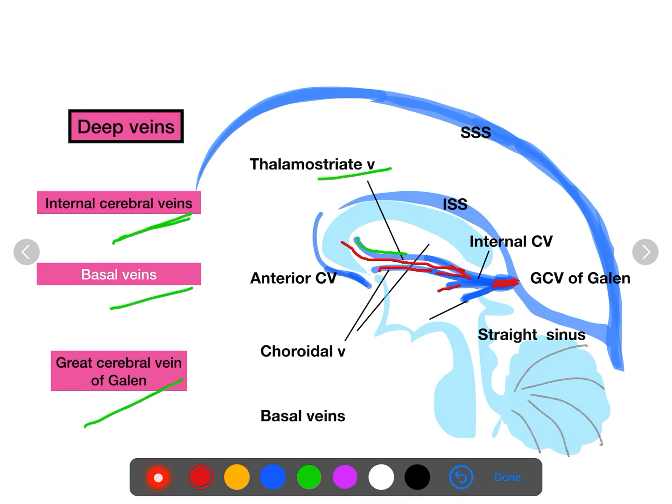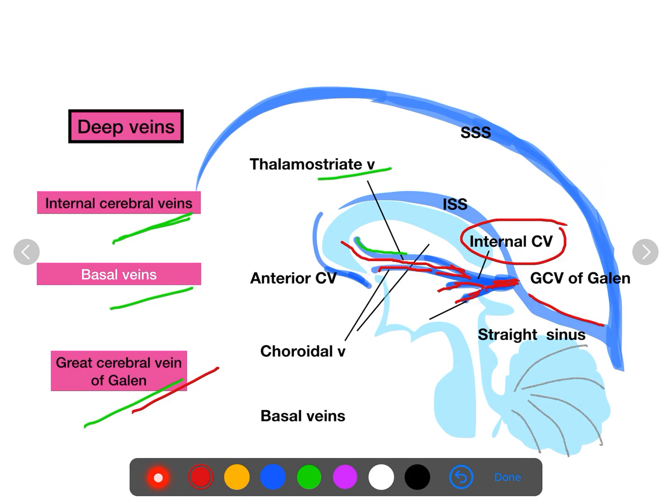Now there is a pair of basal veins which passes backward and then join together and terminates in the great cerebral vein. Now the great cerebral vein is a single vein about 2 centimeter long, formed by the joining of internal cerebral veins, and it lies beneath the splenium. Now it drains into the straight sinus. Now this is all about the deep veins draining the brain.